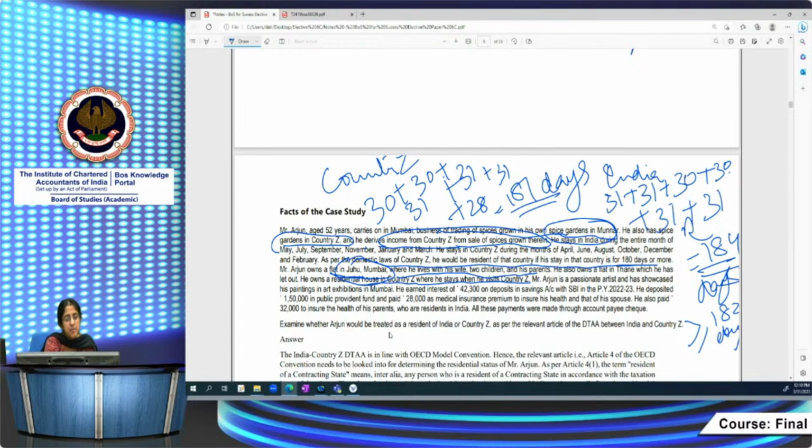So he has a permanent home in India, Juhu, Mumbai. He also owns a residential house in country Z where he stays when he visits. So he has a permanent home in both places, India and country Z. So what should we do next? We have to see the second point, center of vital interest. What is the information given relating to that?